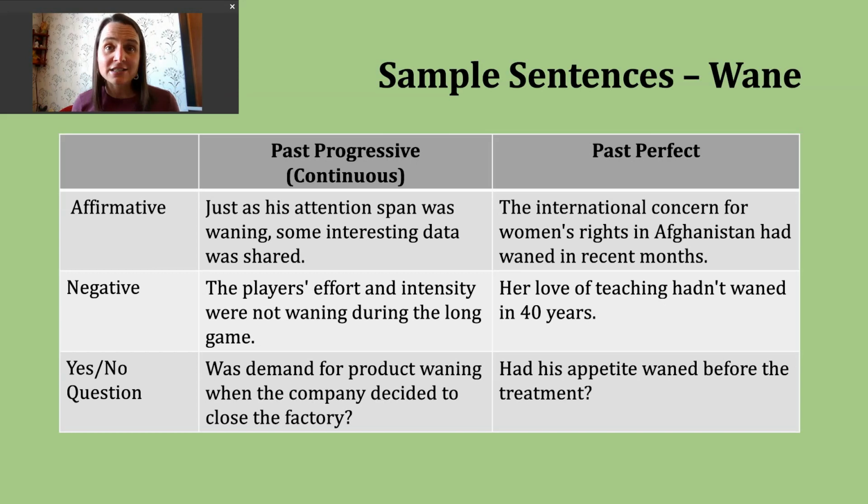To make the past perfect, again, I have two P's, so I'm going to need two parts to my verb. I'm going to use the past form of have, which is had, and then I'm going to use the participle form of the verb. So in the affirmative, you're going to see subject, had, and then the participle. Here's an example sentence. The international concern for women's rights in Afghanistan had waned in recent months.